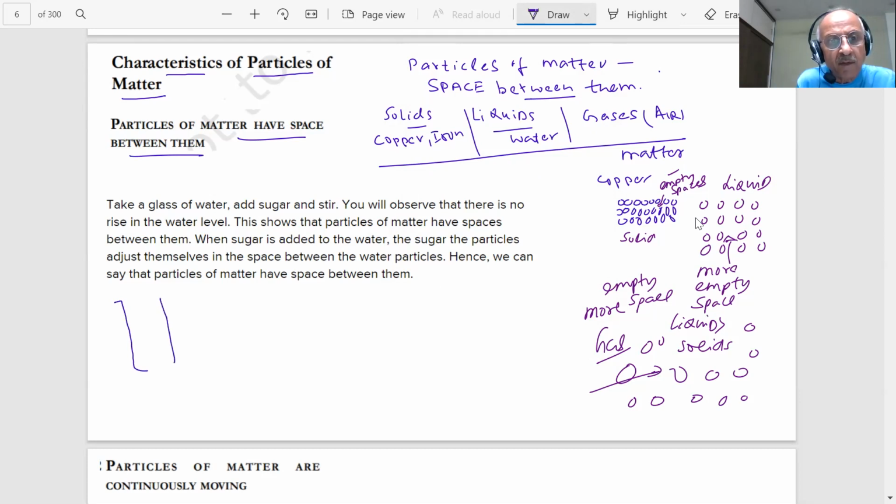Here, student, I have water. Supposing I take 100 milliliter of water, you add in this, supposing I am adding 10 to 20 gram of sugar, student, and stir it. What will happen? What do you find? The sugar dissolves in water.